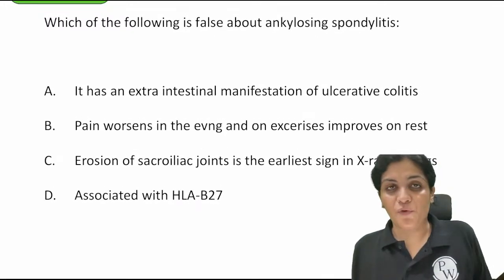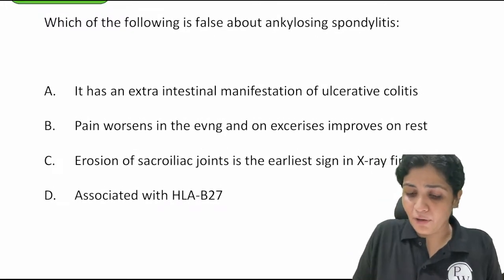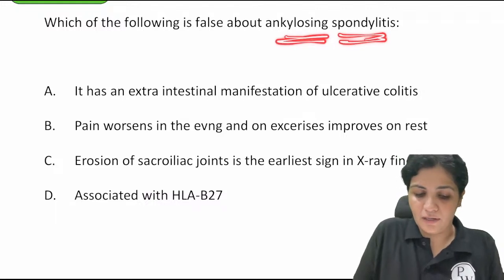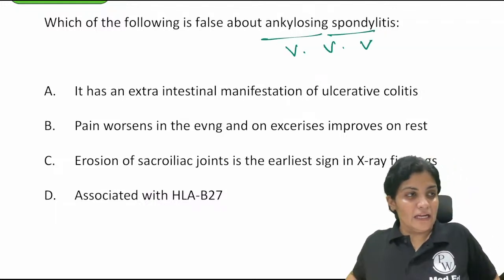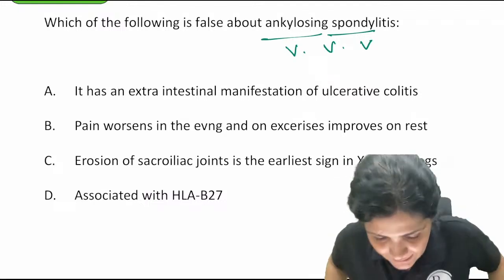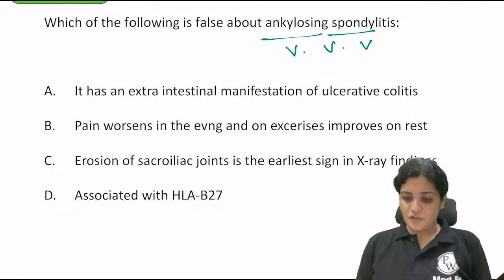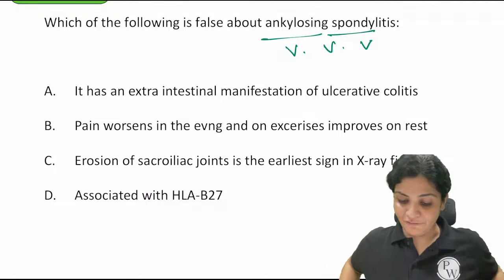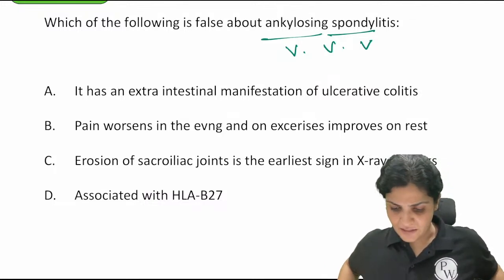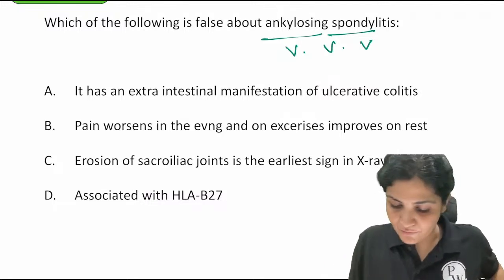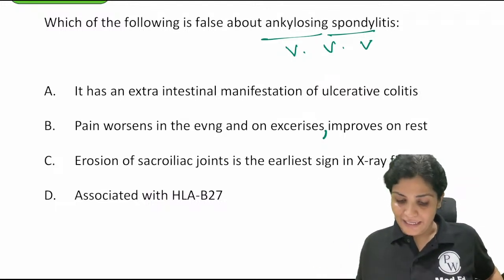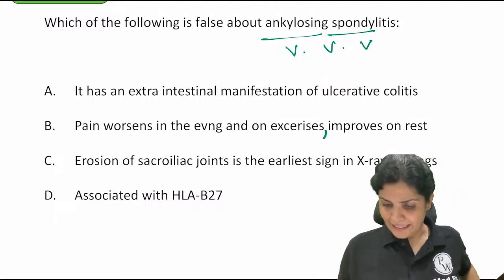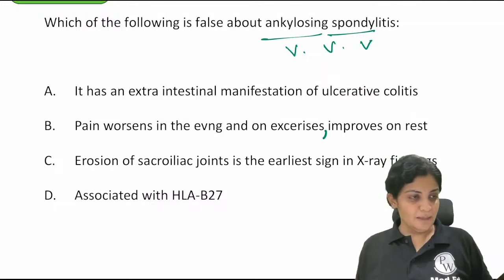Okay, which of the following is false about ankylosing spondylitis? One more very important. Ankylosing spondylitis. It has an extra-intestinal manifestation of ulcerative colitis. Pain worsens in the evening and exercises improve on rest. Erosion of the sacroiliac joint is the earliest sign in X-ray finding associated with HLA-B27.